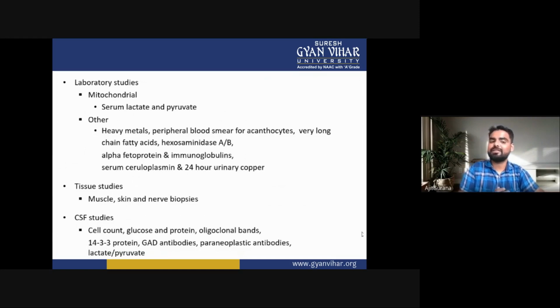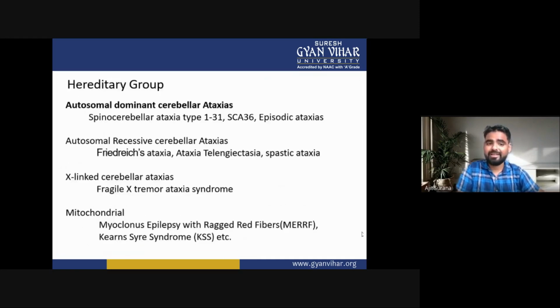In laboratory, the first one is the mitochondrial. In others there is heavy metals, peripheral blood smear for acanthocytes, very long chain fatty acids, hexosaminidase A and B, alpha fetoprotein, immunoglobulin, serum ceruloplasmin, and 24 hours urinary copper. Tissue study: muscle, skin and nerve biopsies. CSF: cell counts, glucose and protein, oligoclonal bands, 14-3-3 protein, GAD antibodies, paraneoplastic antibodies, lactate or pyruvate.